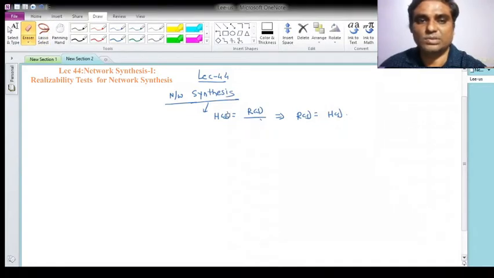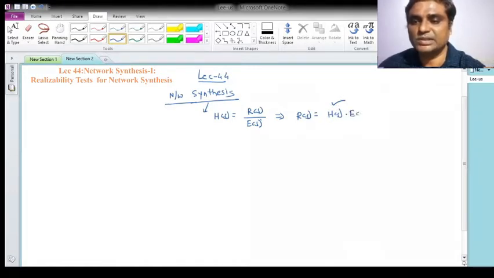So the network property and the excitation are given to the network, and we have to find out the output, or the response.